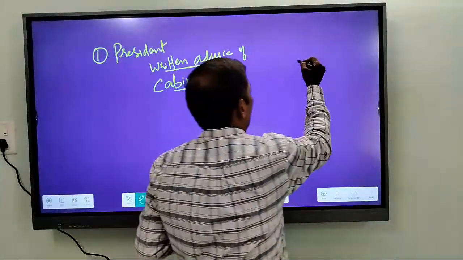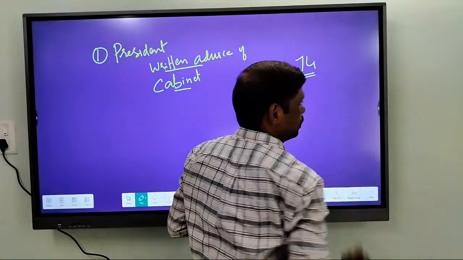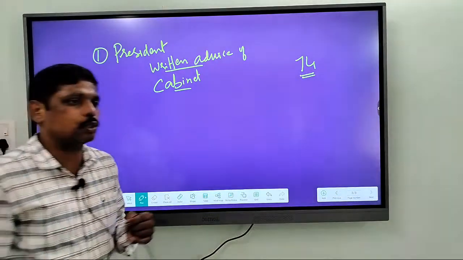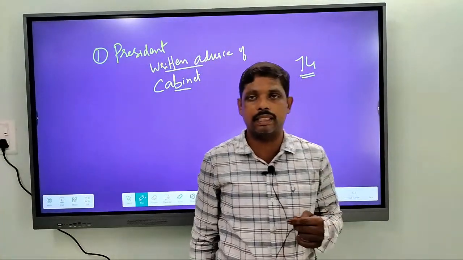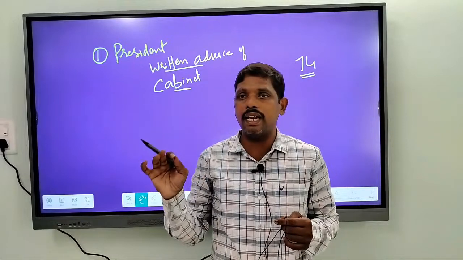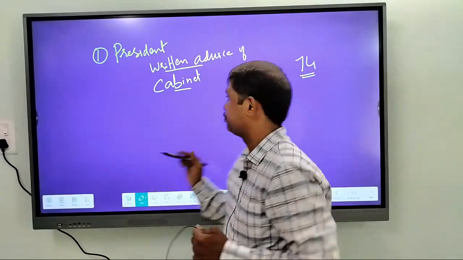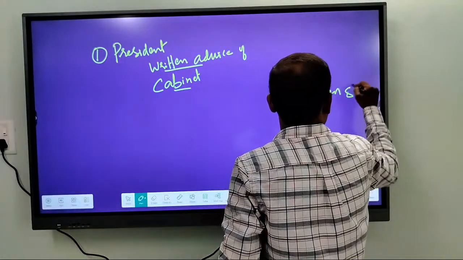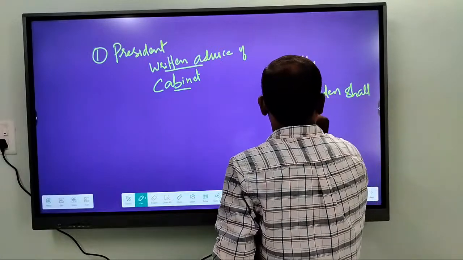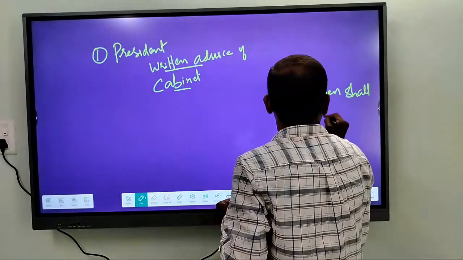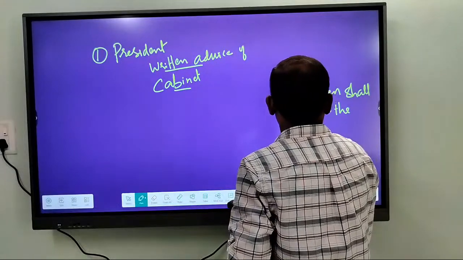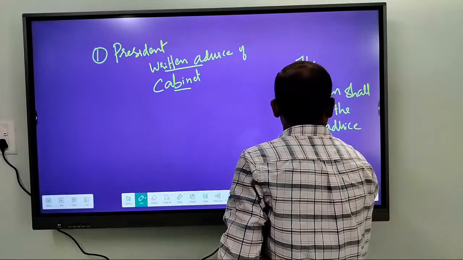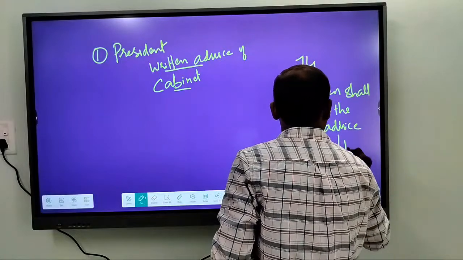Normally, if you take Article 74 of the Constitution, Article 74 states that the President shall act on the aid and advice of the Council of Ministers, headed by the Prime Minister.